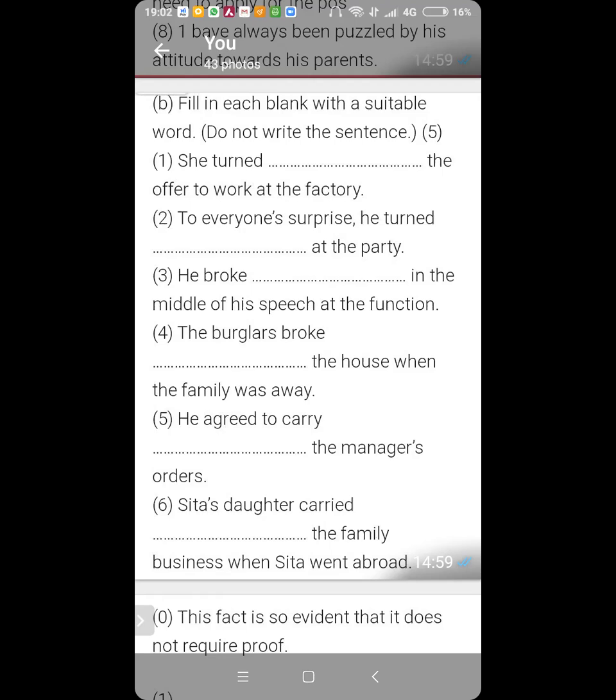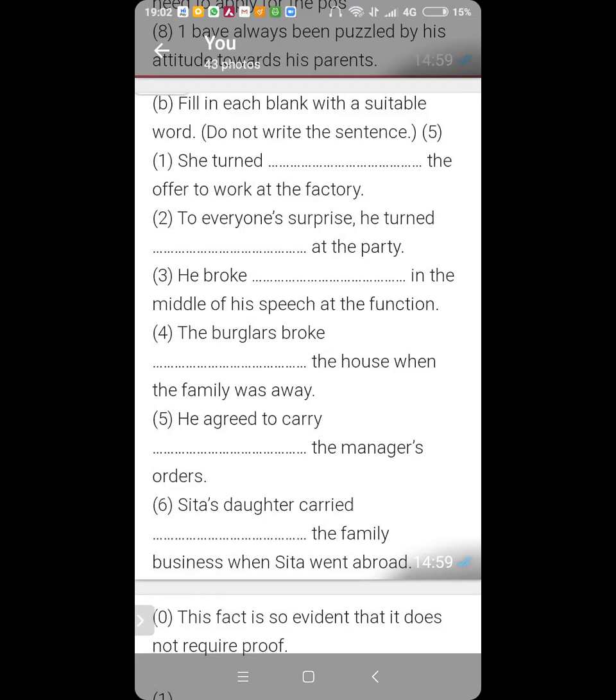To everyone's surprise, he turned dash at the party. Now, you know, to attend something, you turn up at that place. To everyone's surprise, he turned up at the party. Up will come. Why up will come? Turn up means to attend.